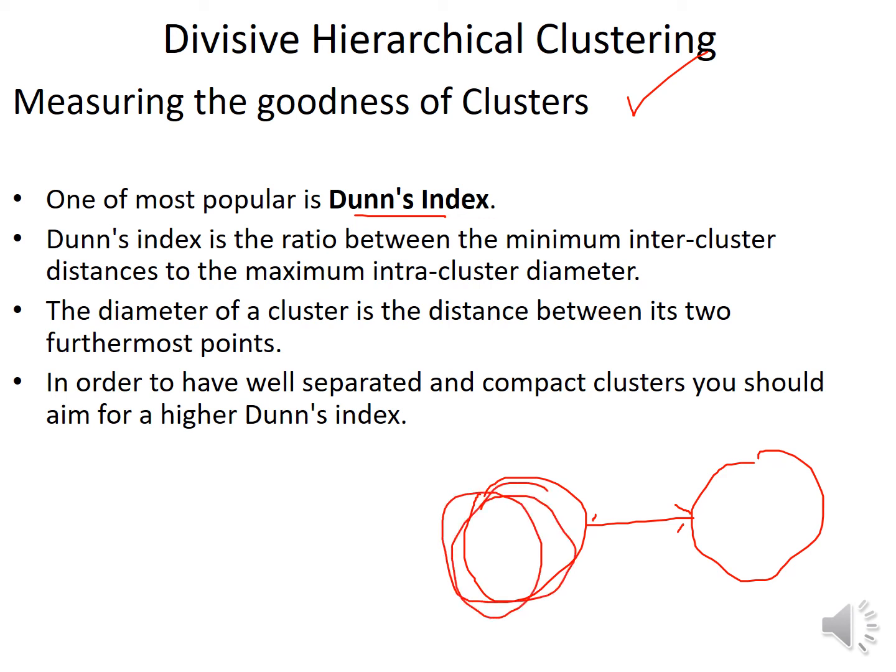The diameter of a cluster is the distance between its two furthermost points. For example, one point is here and one point is here. These points are furthest apart, most far away in a given cluster.